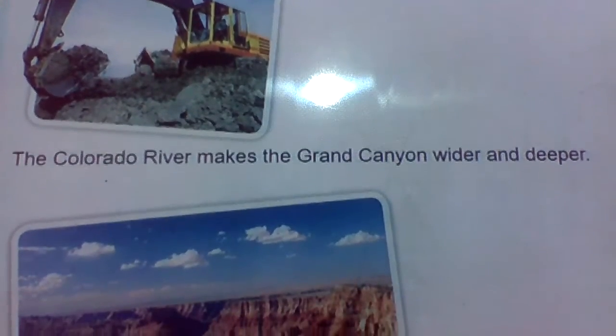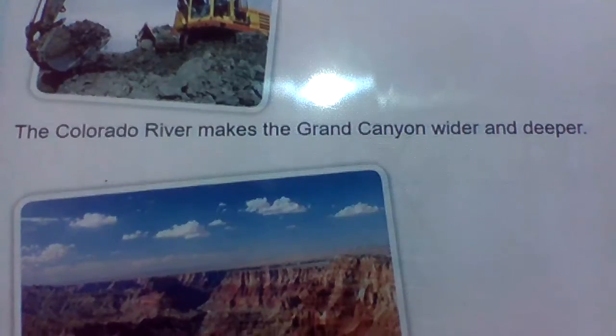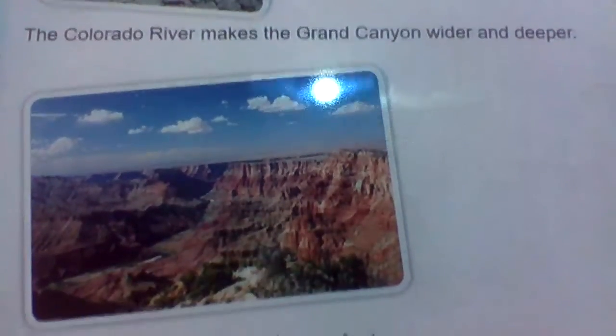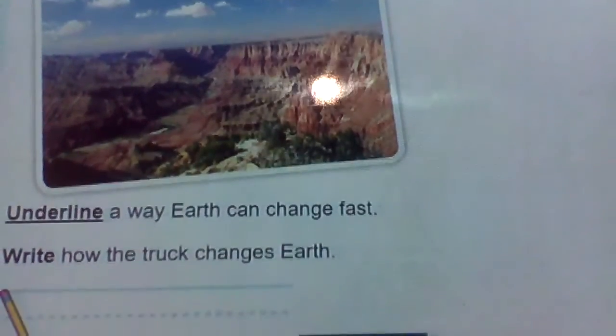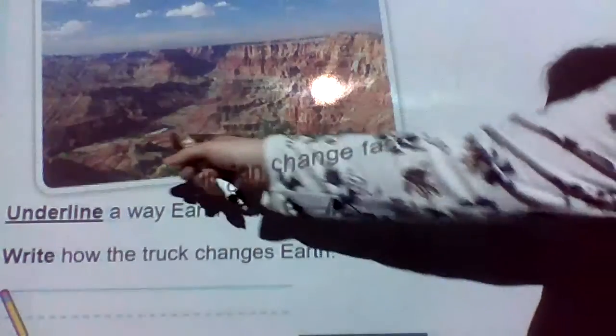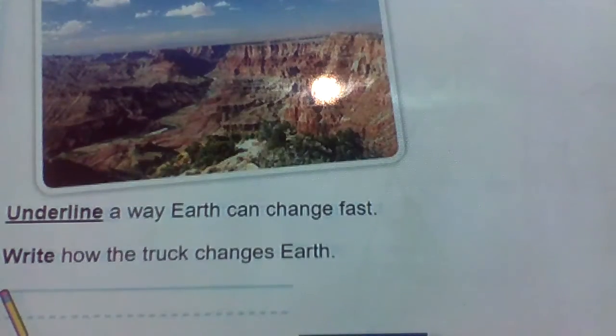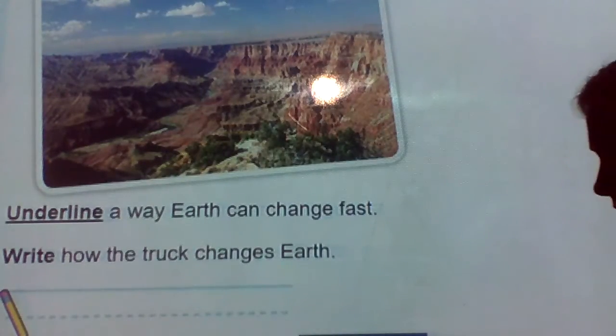So what we have is we have the truck moving the soil, and that's a quick change. If someone's building something and you dig a hole, it's going to be a quick change. The water moving through things is going to be a little bit slower. So this is the Colorado River moving through the Grand Canyon, and it's making the Grand Canyon deeper and wider.